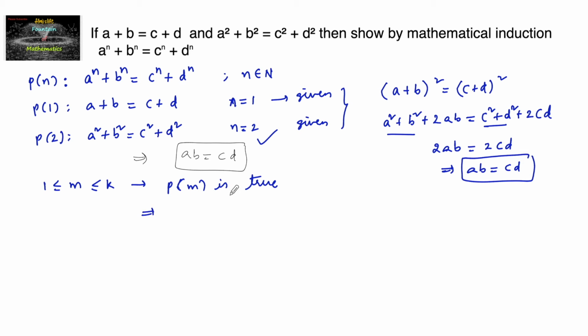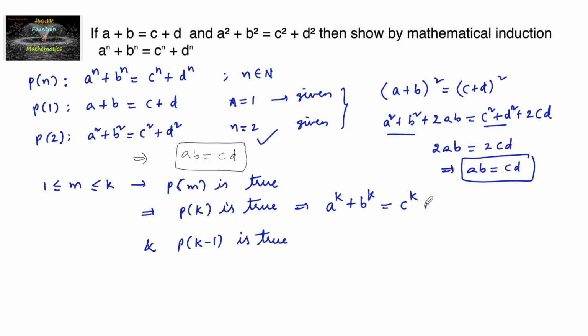So that implies P(m) is true for 1 less than or equal to m less than or equal to k. That is, P(k) is true, and P(k-1) is also true, for any number below k. So if P(k) is true, we can write a^k + b^k = c^k + d^k. And when P(k-1) is true, that is a^(k-1) + b^(k-1) = c^(k-1) + d^(k-1).